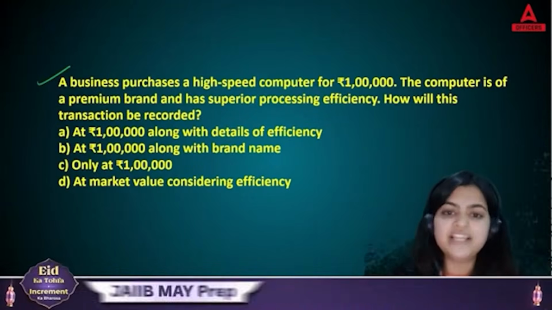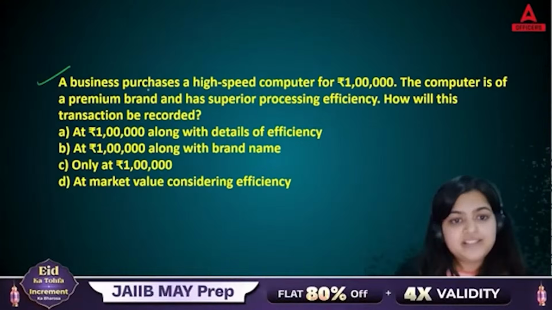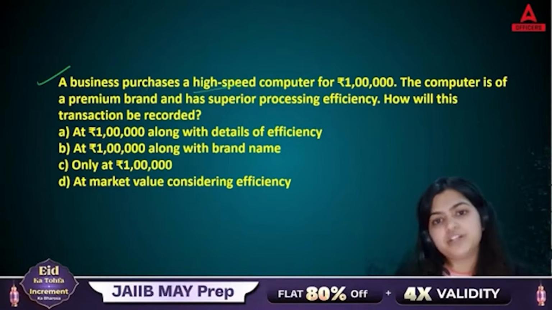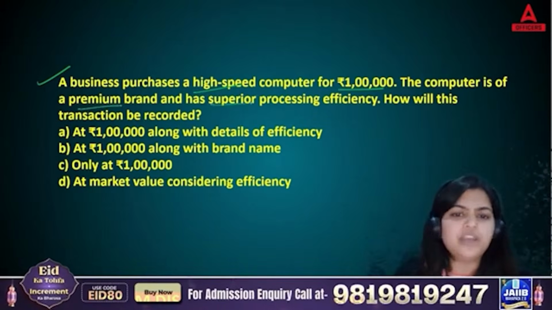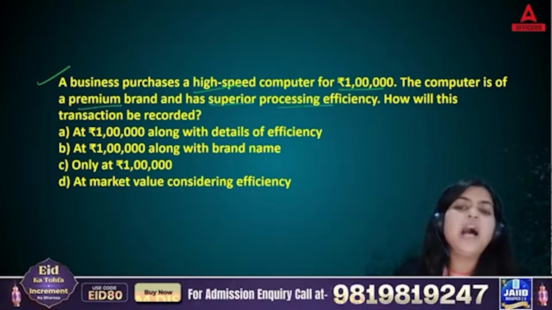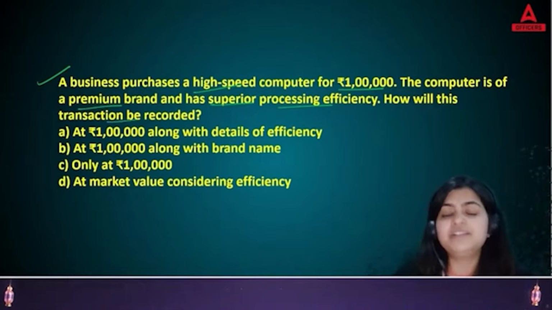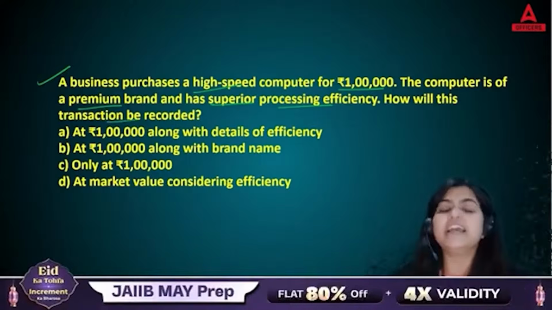So let's deal with this question now. A business purchases a high-speed computer for 1 lakh. Now, the computer is of a premium brand and has a superior processing efficiency. Now, how will this transaction be recorded? Means now how you will record this transaction in your books.